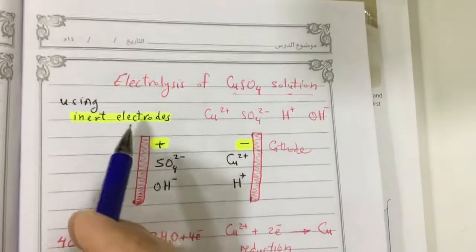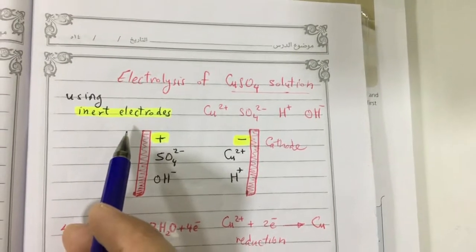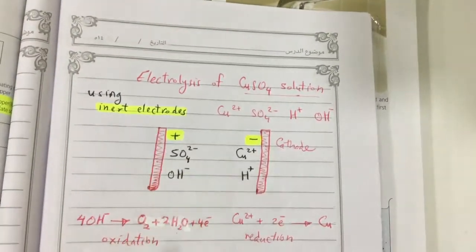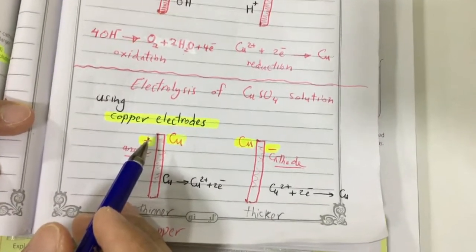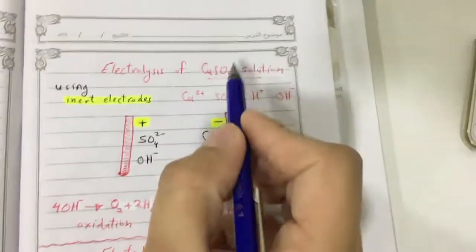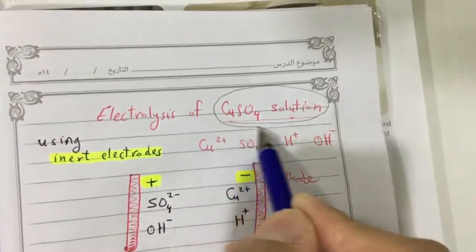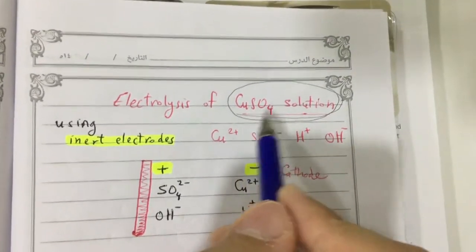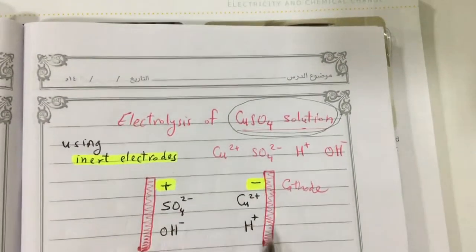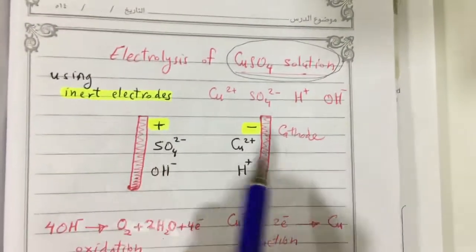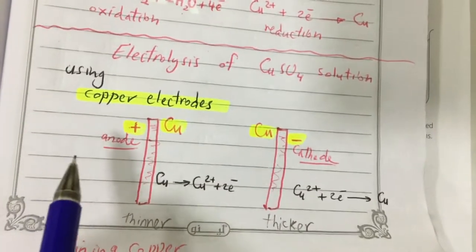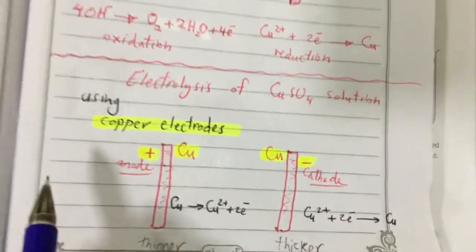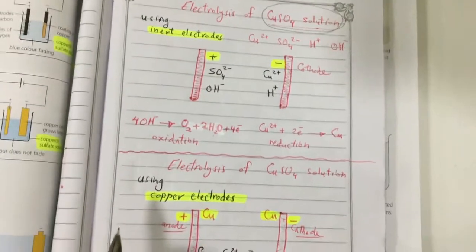Okay, right now we talk about the electrodes. We can use inert electrodes and we can use reactive electrodes. And we will get different products. So first, for example, if you have copper sulfate solution, if you do the electrolysis of copper sulfate solution using graphite electrodes, inert electrodes, you will get products. But if you use copper electrodes, you will get different products. So the products will be different depending on the kind of electrodes we use.